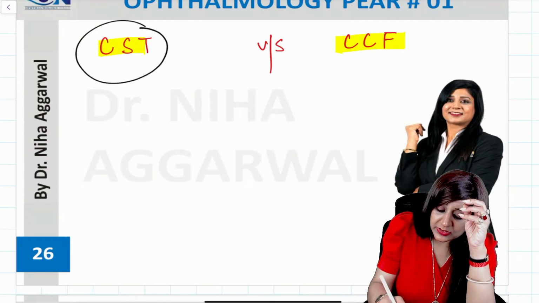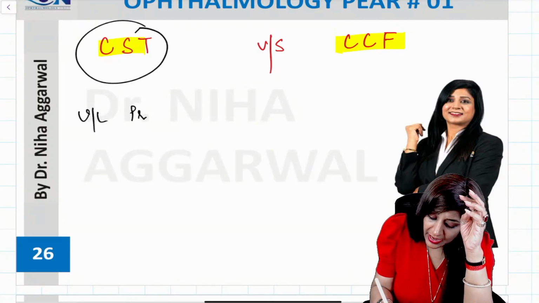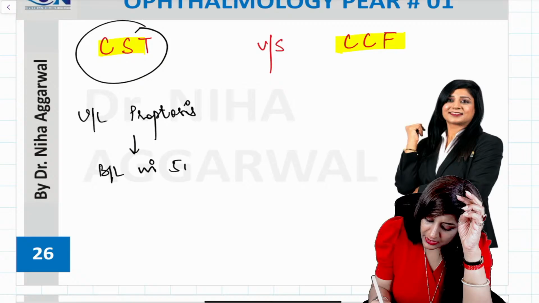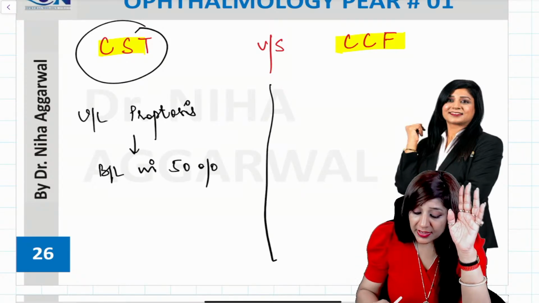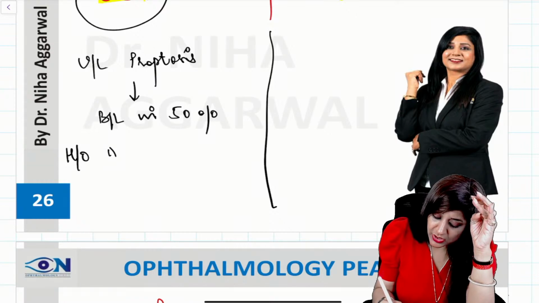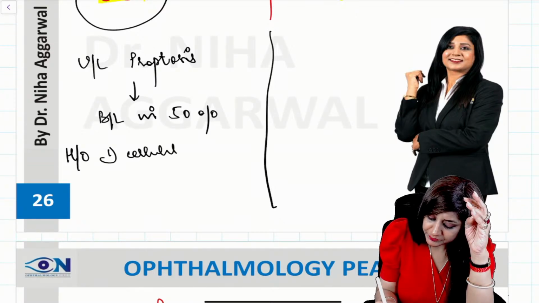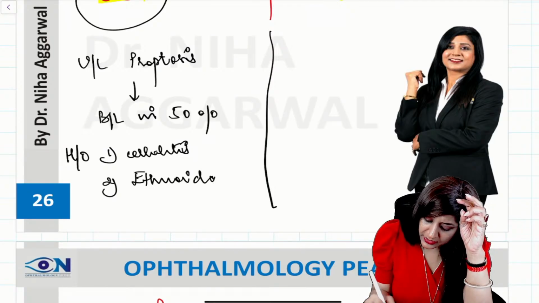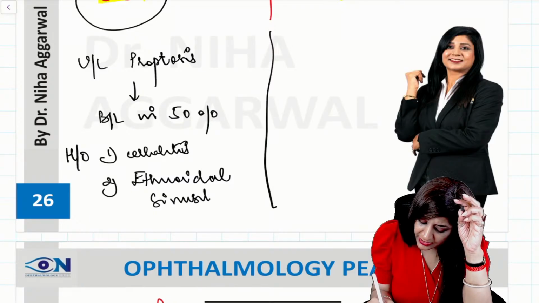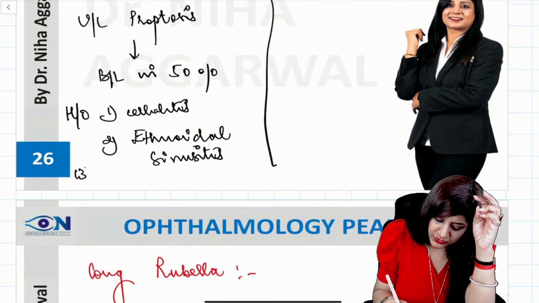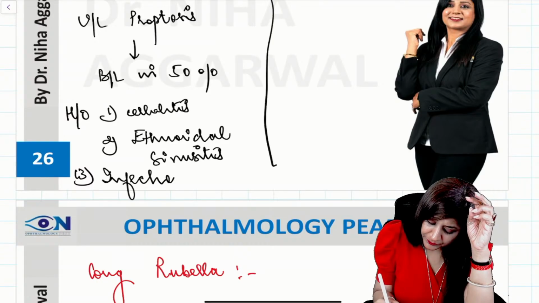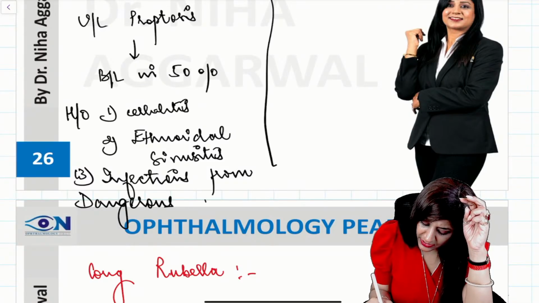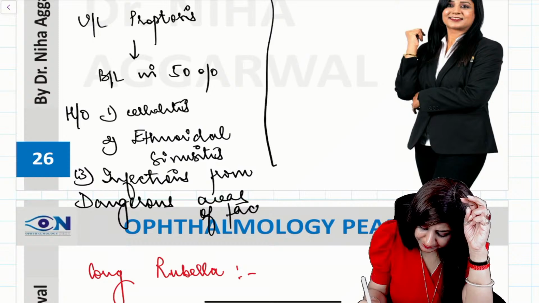Cavernous sinus thrombosis will have unilateral proptosis, and from this it can become bilateral in 50% of the cases, plus you can get a history of cellulitis, ethmoidal sinusitis, as well as infections from the dangerous areas of the face.